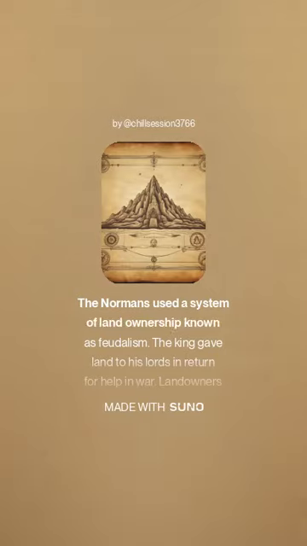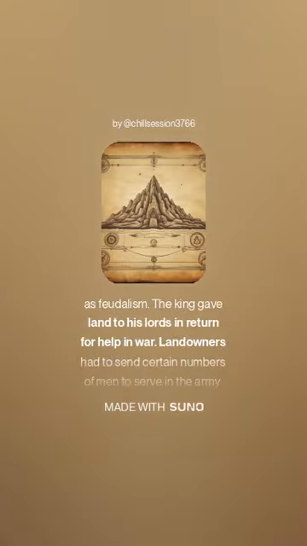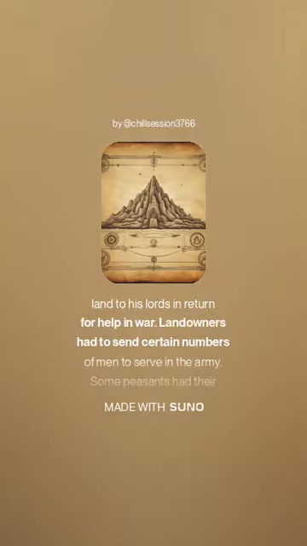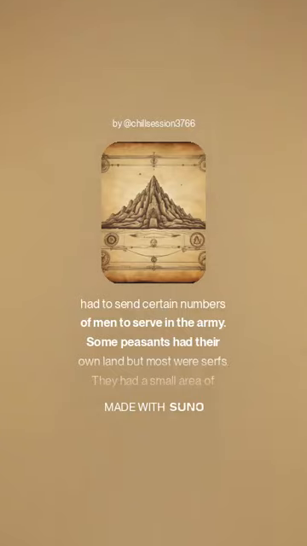The Normans used a system of land ownership known as feudalism. The king gave land to his lords in return for help in war. Landowners had to send certain numbers of men to serve in the army.